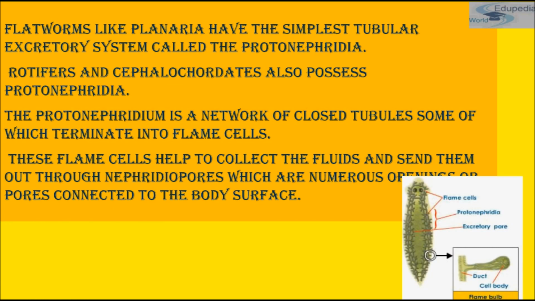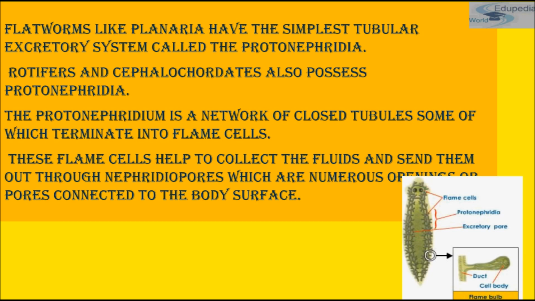Flatworms like Planaria have the simplest tubular excretory system, which we call Protonephridia. Rotifers and cephalochordates also possess Protonephridia. Protonephridium is a network of closed tubules, some of which terminate into flame cells.